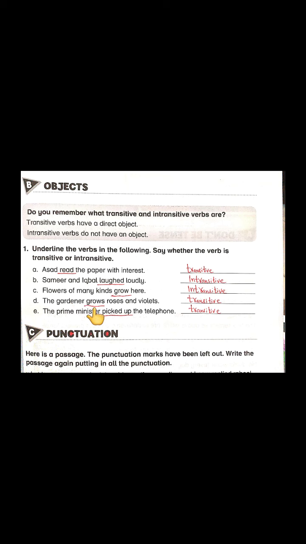Okay. Number D, the gardener grows roses and violets. Please underline grows. Grows is our verb here, an action word, and roses and violets are our objects. What is the gardener growing? Roses and violets. So this is our transitive verb. The last is the Prime Minister picked up the telephone. Picked is our verb and this is transitive because the telephone is our object. What is the Prime Minister picking up? The telephone. So this is transitive.